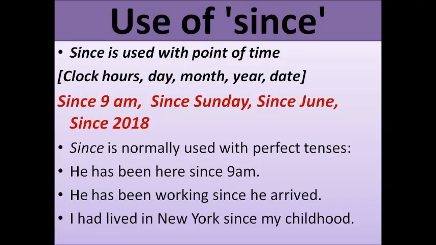So let's move towards the use of since. Since is used with point of time, as I already told you. It is used with clock hours. For example, 9 a.m., 2 p.m., and day, since Sunday, since Monday, and month, since June. Then year, since 2018, 2015, and date, since 2000. That year is 2018, right? And with particular date also we write since 5th of this month, right? Since 5th of June we can say. Since is normally used with perfect tenses or perfect structures.